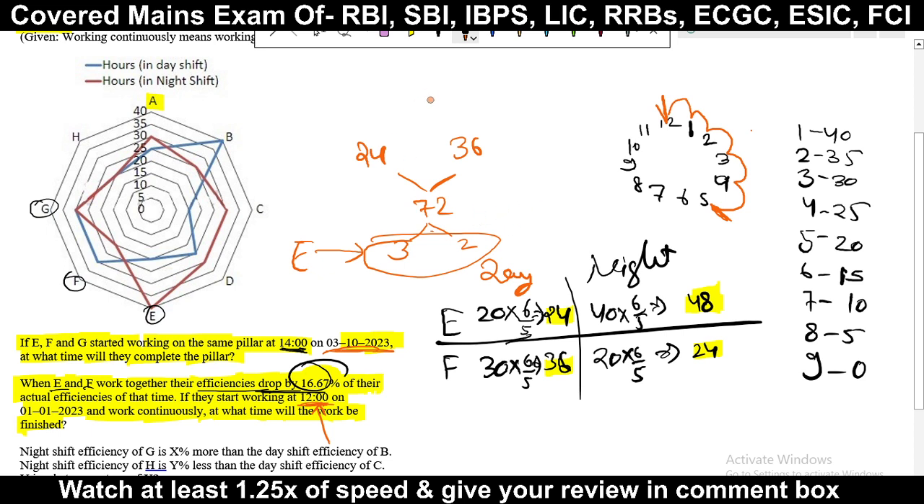Okay, so add these two. Multiply this by 5, that gives 25. What is the meaning? Where does this 5 come from? This is the efficiency, and this is the number of hours they can work in that shift which is going on. So they will complete 25. So out of 72 total work, they have completed 25 work.